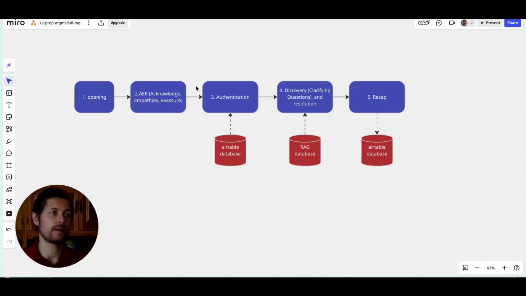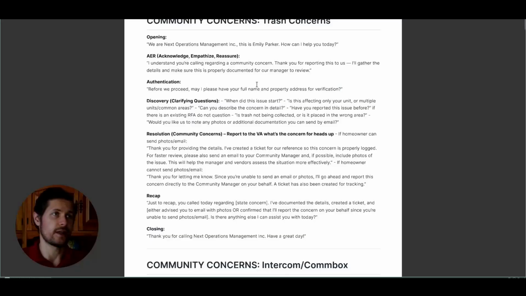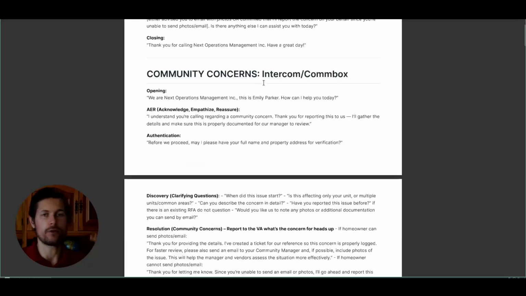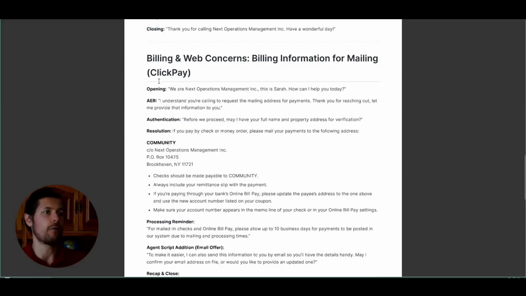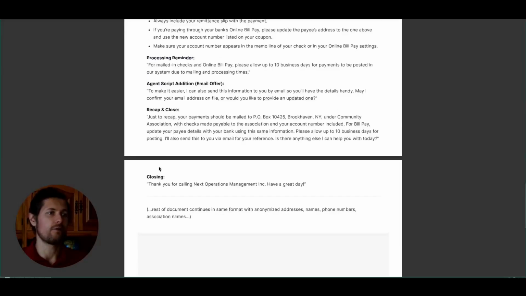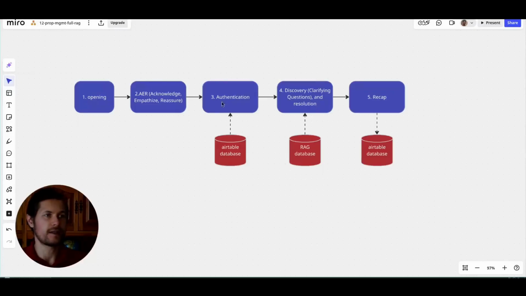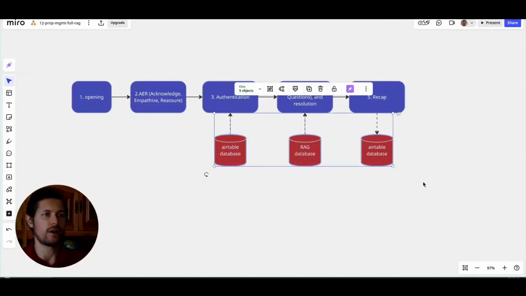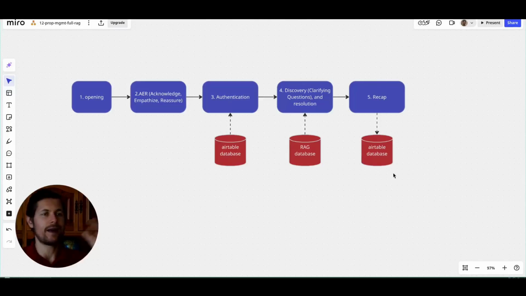Now this is how our final workflow looks like, and we can see that all of these steps are the same for each of these questions that might come up from the homeowner. So they all follow the same format: opening, acknowledging and empathizing, authenticating the caller, resolution and research step, then a recap and a close. So these are all the steps, and then these connections here are those to the RAG database and to the Airtable data.